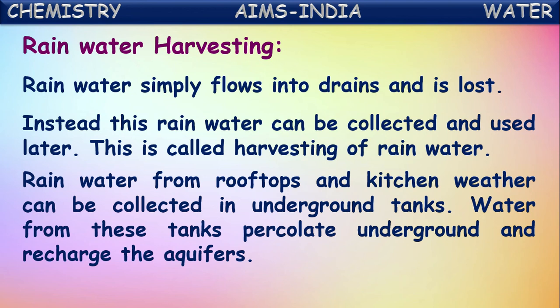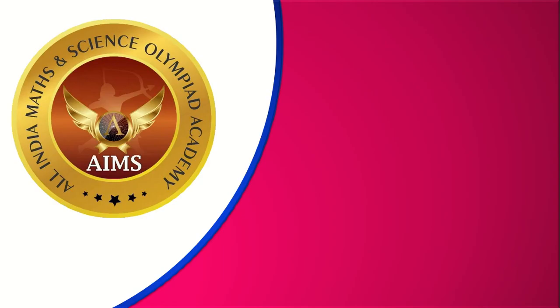Water table means the level of water under the ground. It increases gradually if you make this rainwater seep into the ground by using sink pits and underground tanks. By all this, if you make this rainwater seep into the ground, then groundwater level increases and hence we can avoid this scarcity of water. Okay, this is called rainwater harvesting, right?